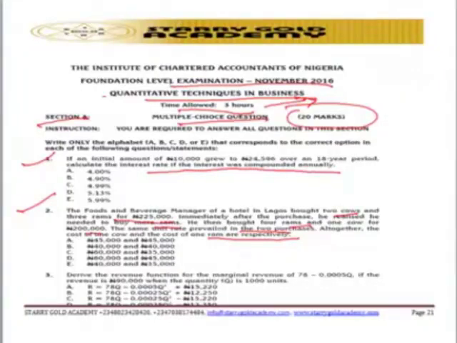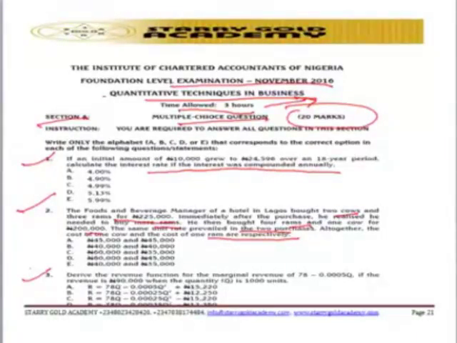So it's better for you to go and learn more on simultaneous equations, because this particular question is centered on it. You know that in simultaneous equations you can use the substitution method or the elimination method to solve it. So go and practice. Let's look at question number 3.